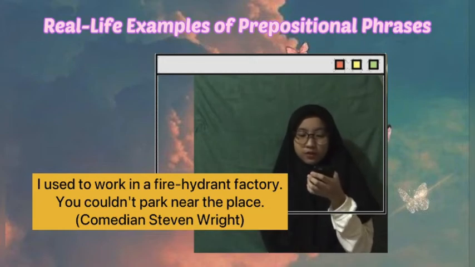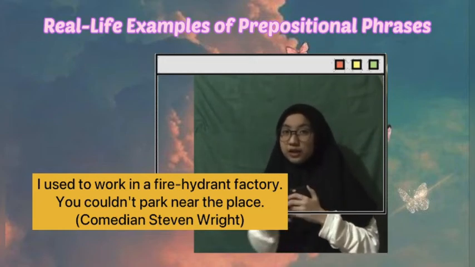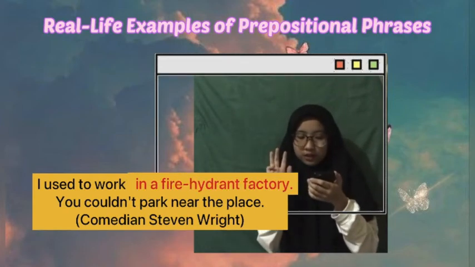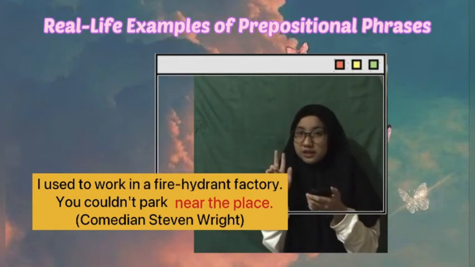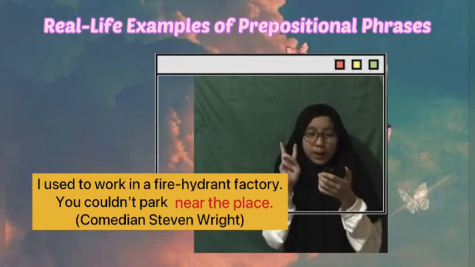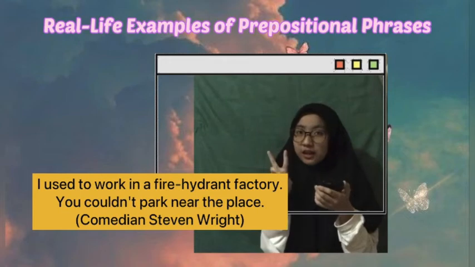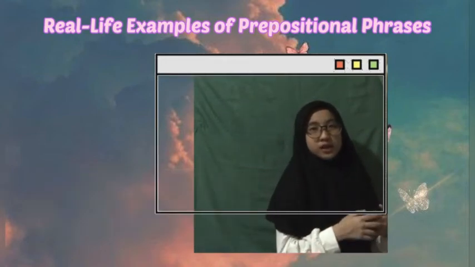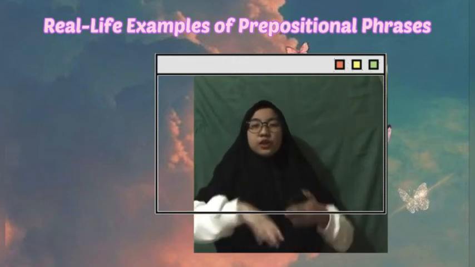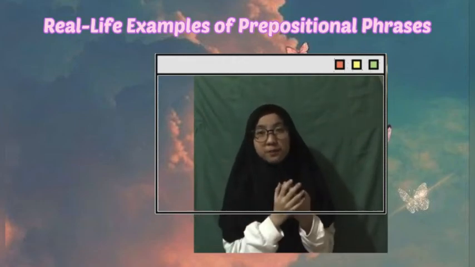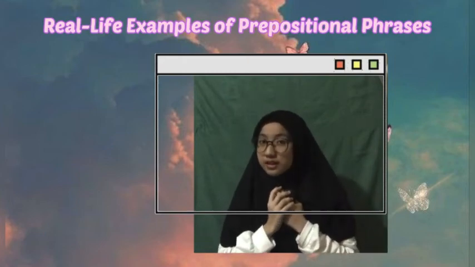So the functions as adverb in this sentence are "in a fire hydrant factory" and "near the place". This sentence has two functions as adverb. Next, okay. Do you understand about real life examples of prepositional phrases?